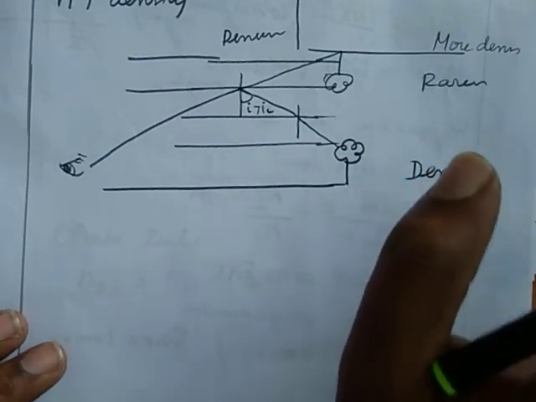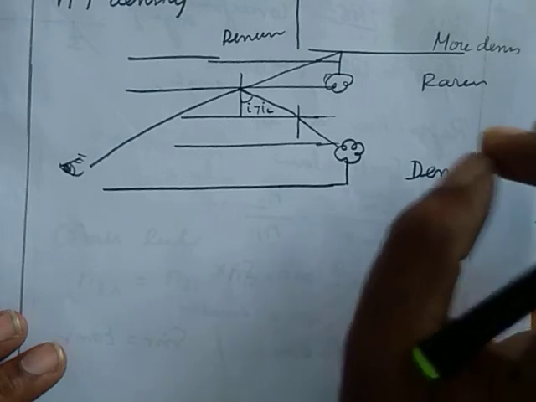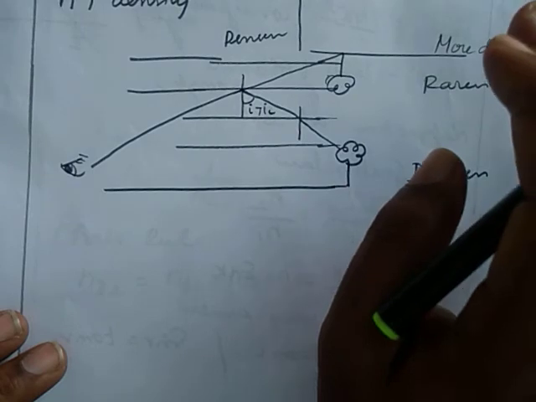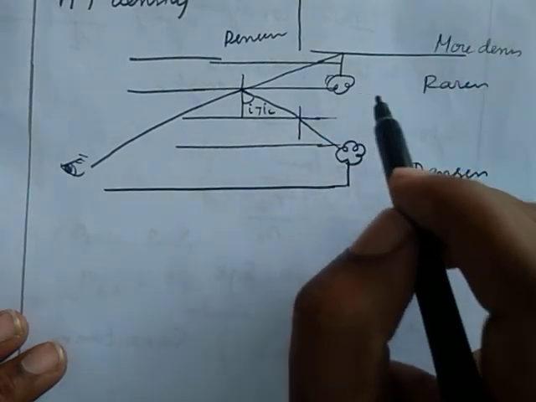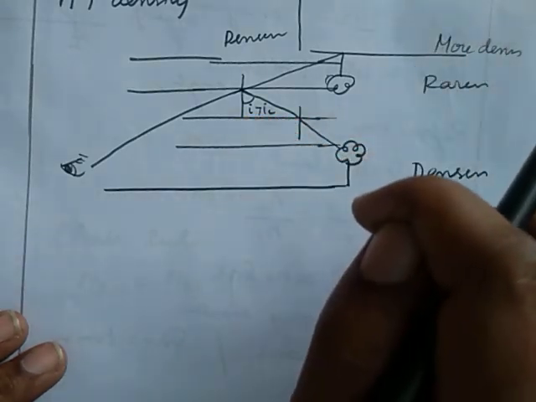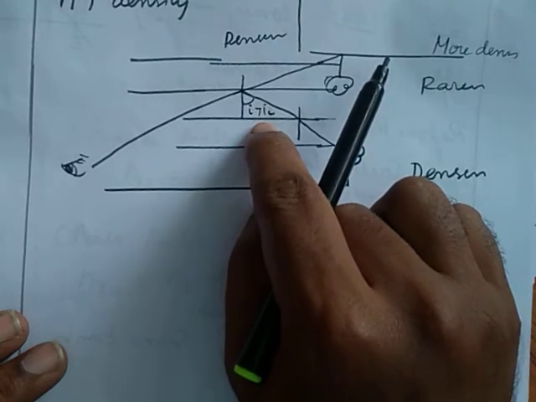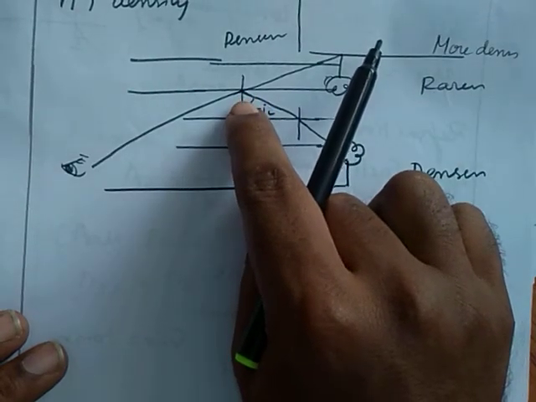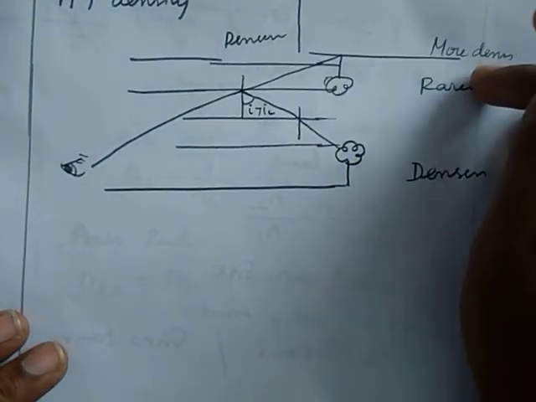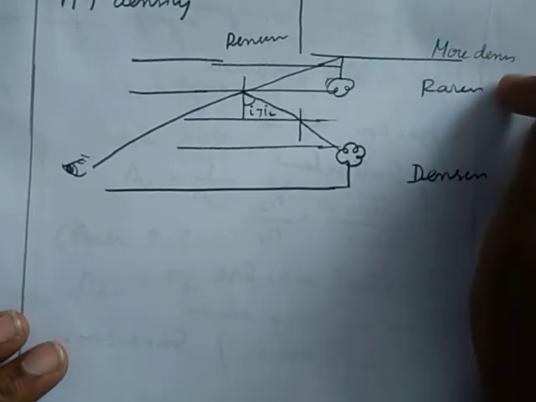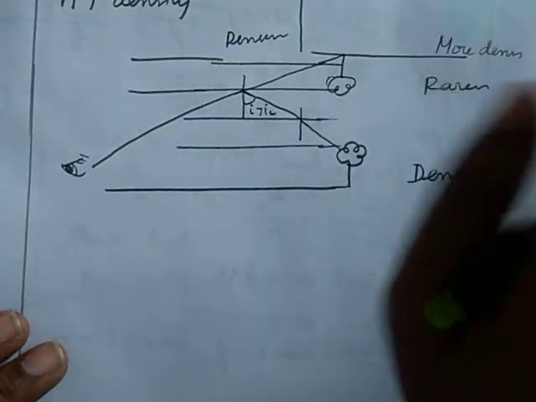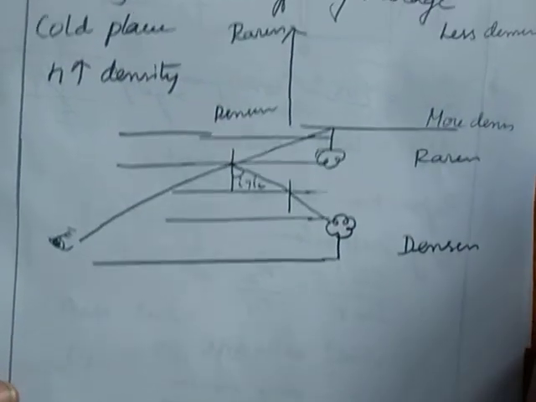See, in mirage we are observing the tall object. The light is coming from denser to rarer medium. We know very well that light traveling from denser to rarer medium will bend away from the normal. After the angle of incidence is greater than the critical angle, it will be totally internally reflected. Here also it is the same case, but here as the height increases, the density decreases. So it is known as a reverse effect of mirage. That is known as looming.